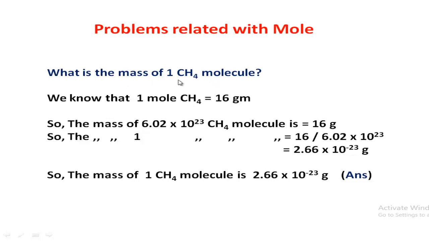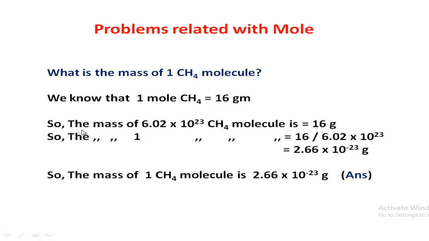So easily we can solve this problem this way. We know that 1 mole of methane equals 16 gram. The molecular mass of methane is 16. So 1 mole of methane is 16 gram, because we have to express the molecular mass in gram. So 16 gram is 1 mole of methane.